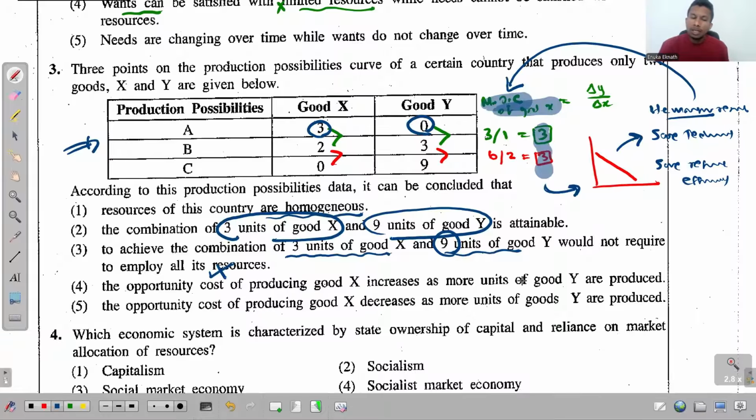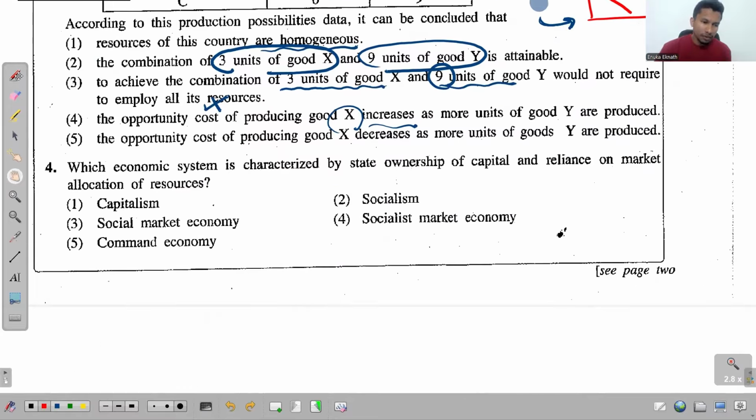Fourth one, the opportunity cost of producing good X increases as more units of good Y are produced. See that now, opportunity cost of producing good X increases. So what has happened? It remains the same. Fifth one, the opportunity cost of producing good X decreases as more units of Y are produced. Now, once again, it remains constant, right? So that's not the answer there, right?